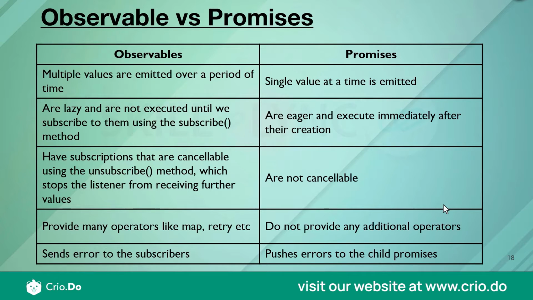This is a quick simple table which we have created just to outline the differences between promises and observables. Let's go through them one by one. First, observables can have multiple values emitted over a period of time, but a promise can only have a single value emitted. Meaning, assume I subscribe to an observable. It does not mean that the observable will only give me one value and after that it stops.